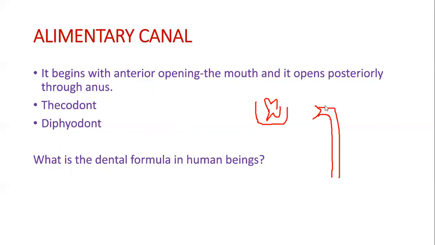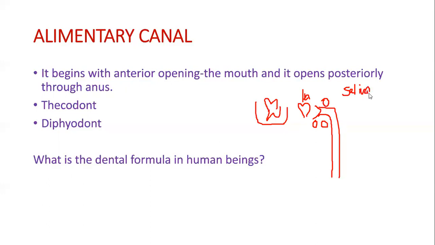Primary dentition means the teeth which we have when we are children, and permanent is the teeth in adult life. Then there are salivary glands: near the cheek is the parotid gland, and there are the submaxillary and submandibular glands, and there is the sublingual gland behind the tongue. The purpose of these glands is to secrete saliva. Whenever you see any food, saliva is secreted because of these glands.